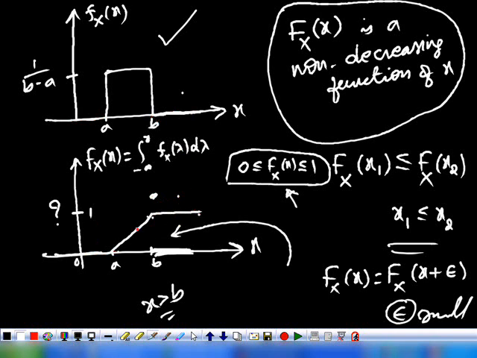And what about this part? This is a straight line. What are the points? (a, 0) and (b, 1). Find the slope: 1 by b minus a in the interval a to b. That's what we are getting. Therefore, when you integrate this, we get the CDF, and if you do the inverse, that is, differentiate it, we get the PDF back. Now come back to the previous slide.